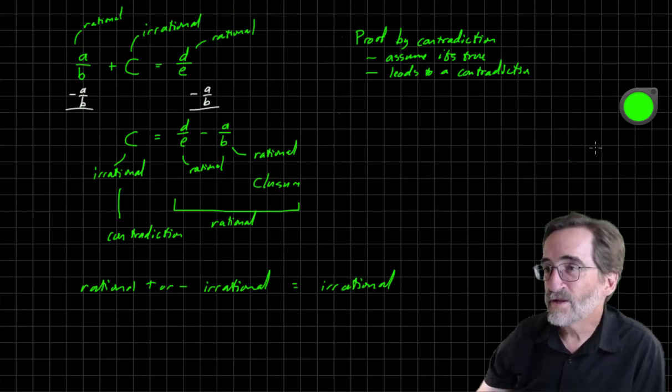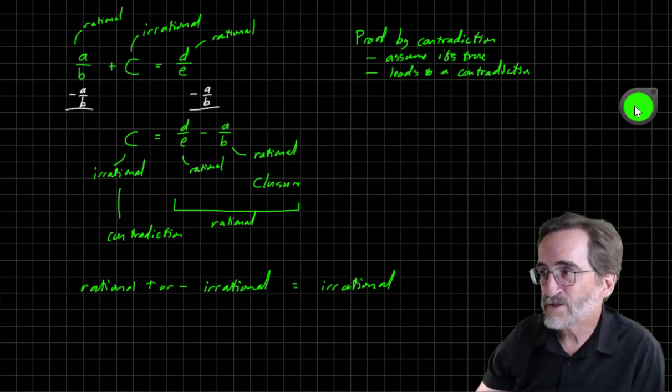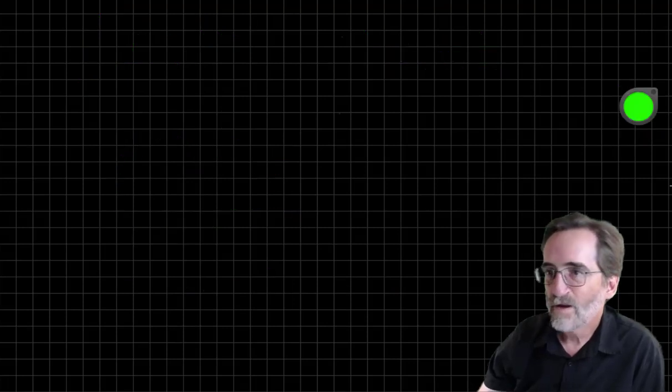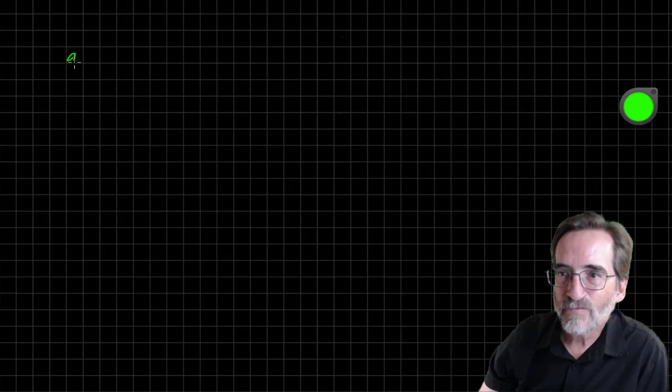All right, let's look at multiplication by the same rule. Let's say I've got some rational number, a over b, times some irrational number, so this is rational, and C is irrational.